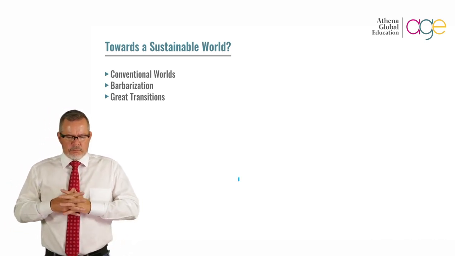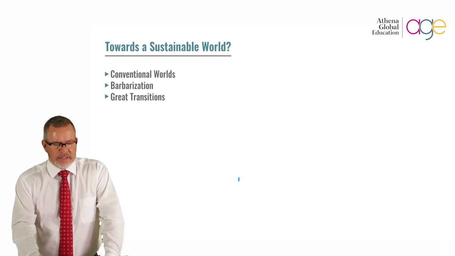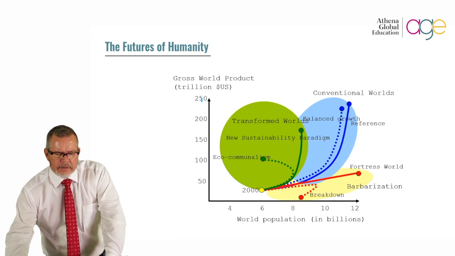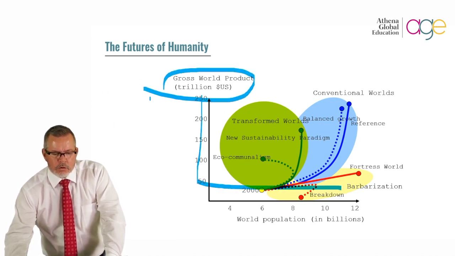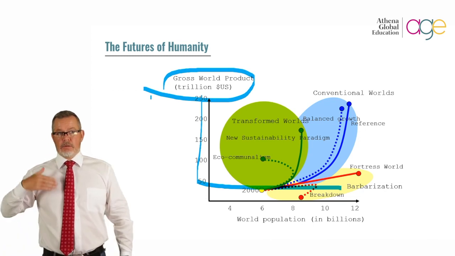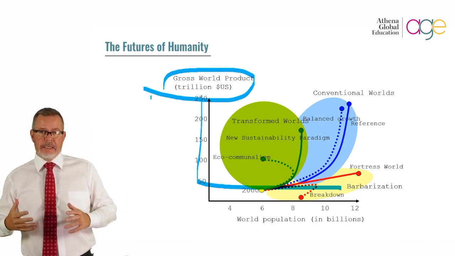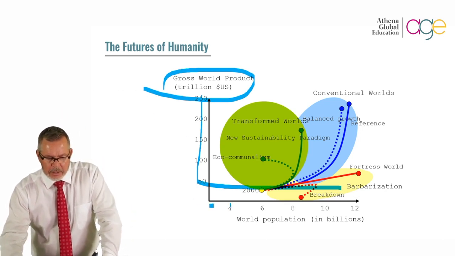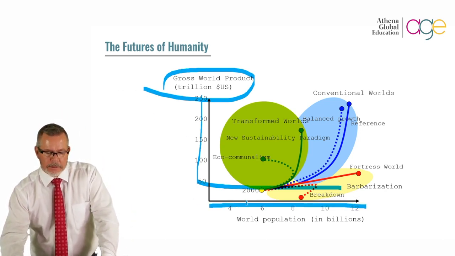Conventional worlds, great transitions. So again, this gives you an indication if you look at this futures of humanity. Here we have a gross world product. So that's in dollar terms what has been produced and delivered. And here on this side we have the world population in billions.